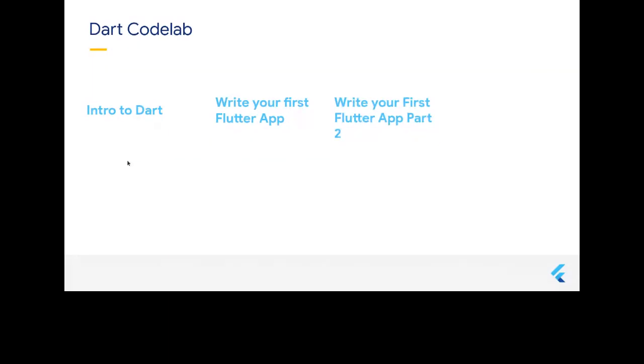So before moving to the Dart CodeLab, I will tell you that Flutter uses the Dart language for developing Flutter applications. If you don't know Dart, you can say it's just like JavaScript. If you are a web developer, it's the same as JavaScript, meaning you know how to declare variables, classes, and objects. It's more or less the same as JavaScript. But if you are an Android developer or Swift developer, where you have used Java, Kotlin, or Swift, there is some difference, but it's not too much.